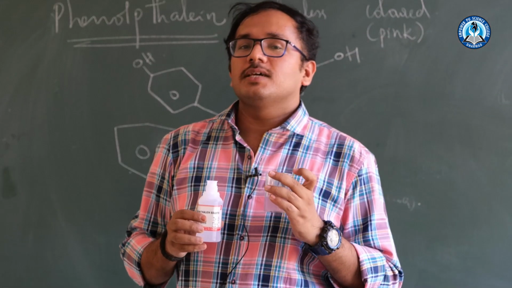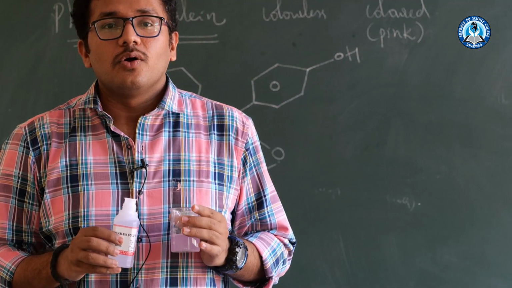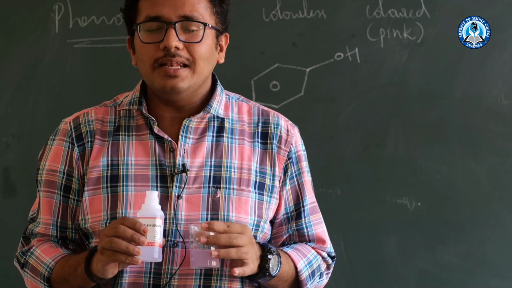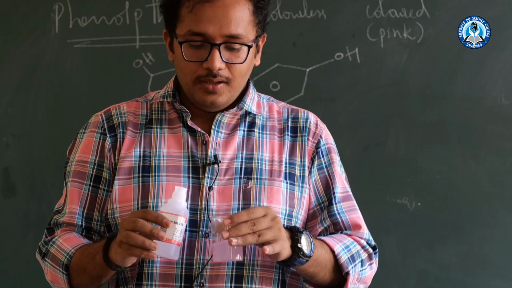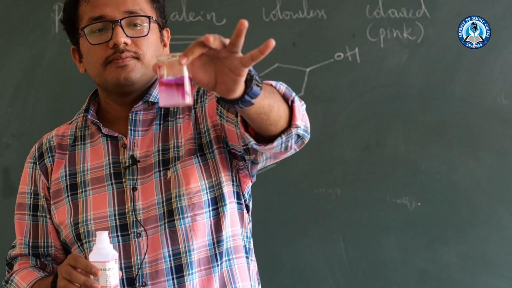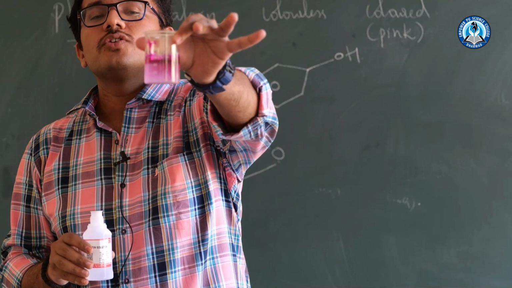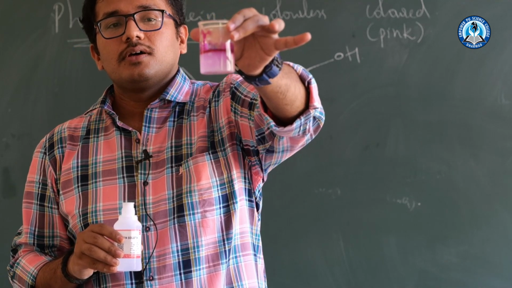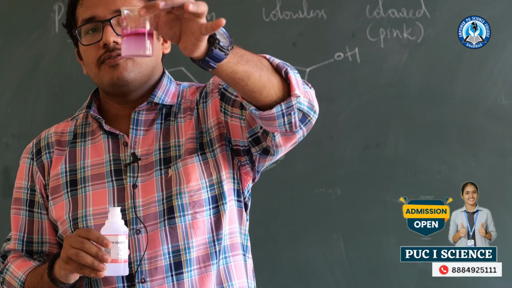Phenolphthalein is nothing but a phenol-containing compound. Don't touch it with your bare hands, because phenol is a little corrosive. You can add it like this. When I add it, see, this is the formation of color, that is, phenolphthalein is added now. I think it is clear for you.